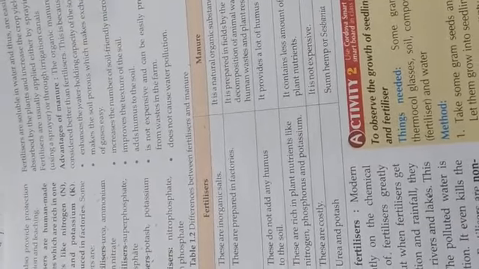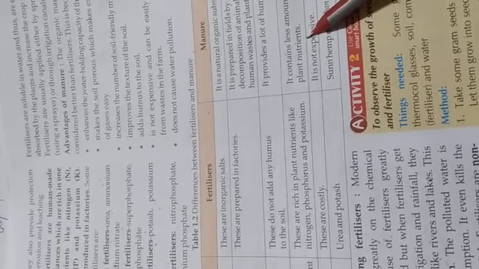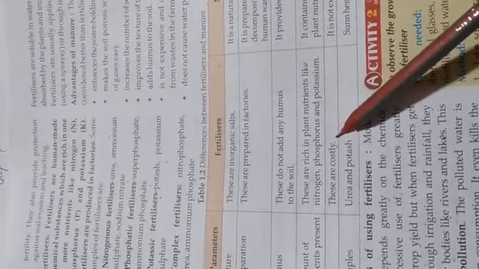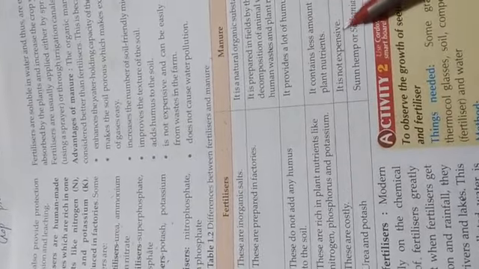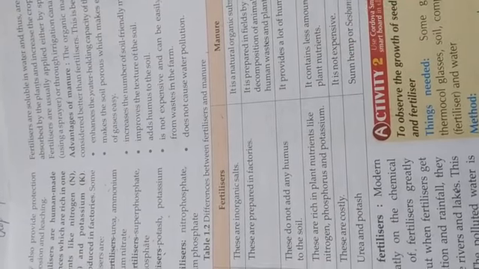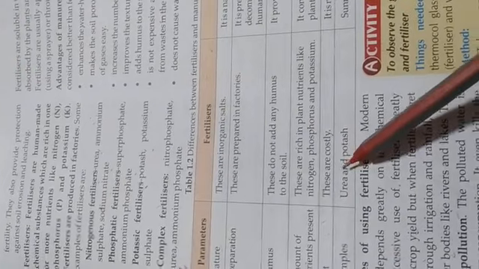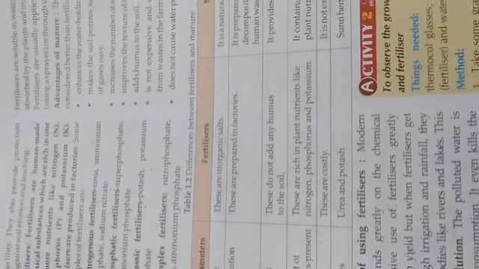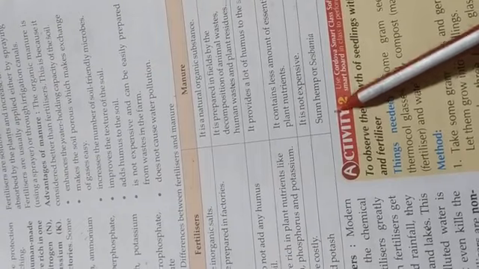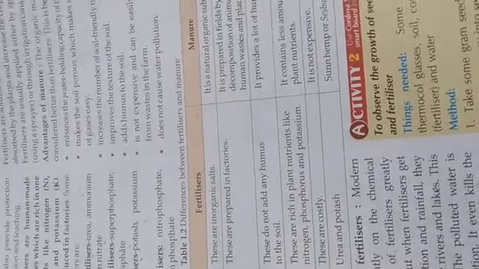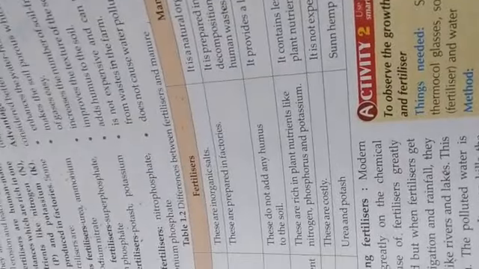Manure contains less amount of the essential plant nutrients, because this one is natural and that one is human made. Fertilizers are costly. Manure is not expensive, because it can be prepared at our home also. Examples of fertilizer: urea, potash, nitrogen, like this. Examples of manure: Sunhemp and Sesbania. This one we can prepare at our home by storing the waste residue of animals and plants.